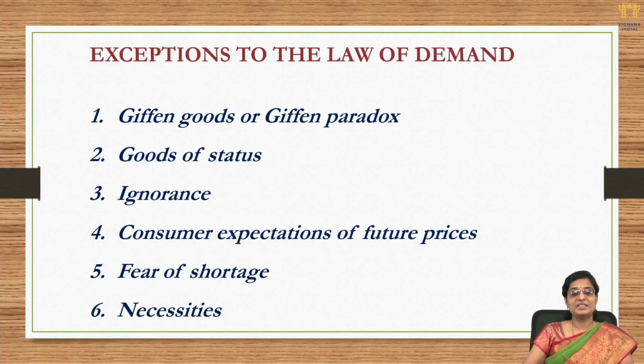Now coming to the second exception to the law of demand, goods of status. This is another factor which doesn't allow our law of demand to hold good. This is the case with all precious products, for example diamonds, iPhones or luxury bags.